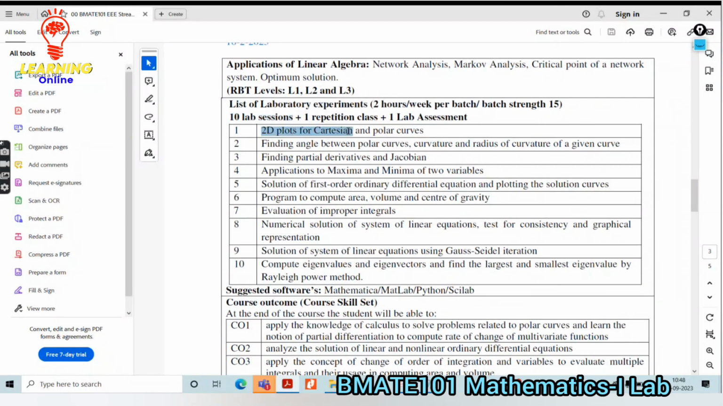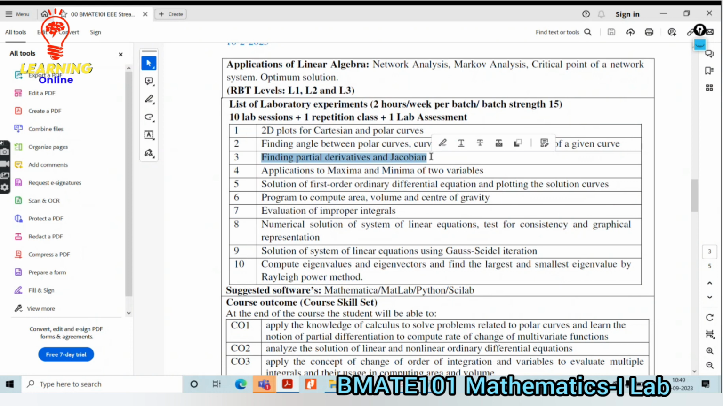Among that, the first experiment is the 2D plots for the Cartesian and the polar form. Then the second experiment is finding the angle between the polar curve and the curvature and radius of curvature of the given curve. They are going to give the equation for the particular curve, and for that you are going to find the angle between the polar curves as well as the curvature and the radius of that curvature. Those things we can discuss with respect to this experiment.